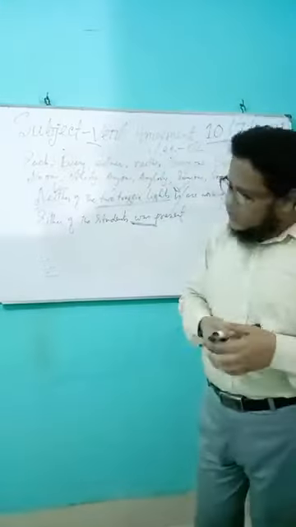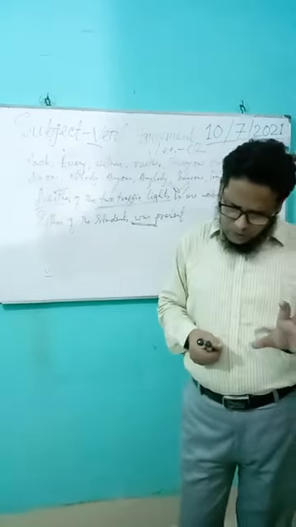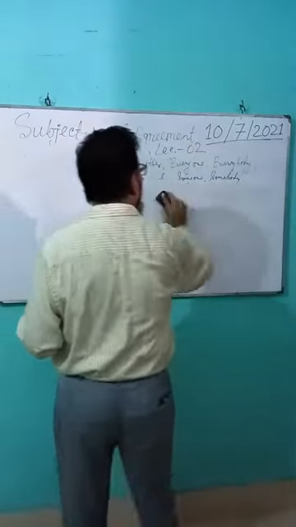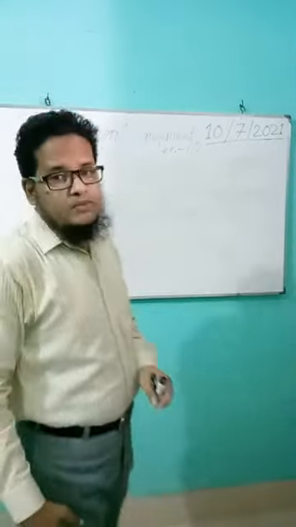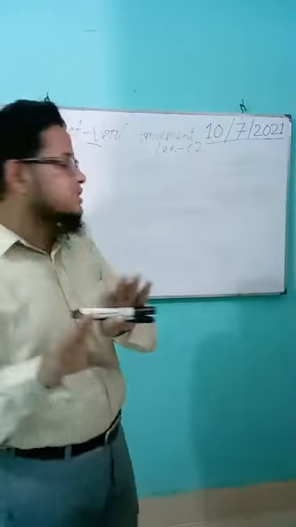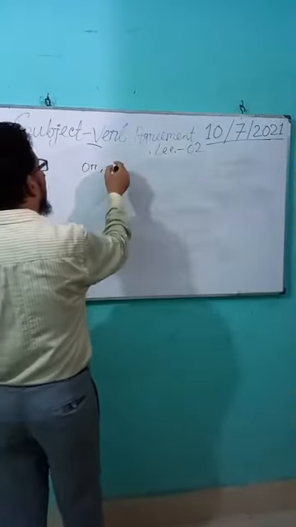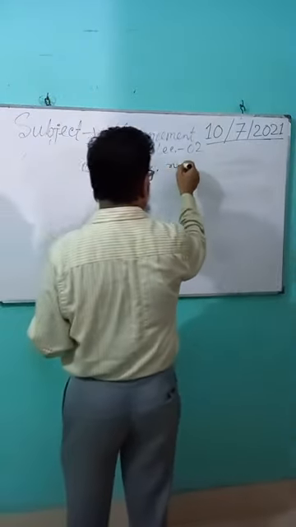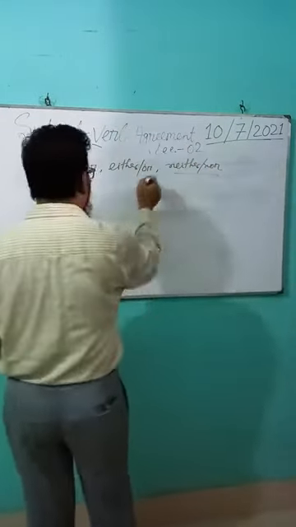Two singular subjects connected by or, either or, neither nor always require a singular verb.